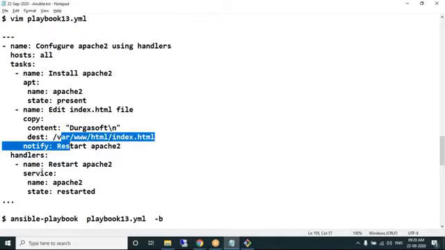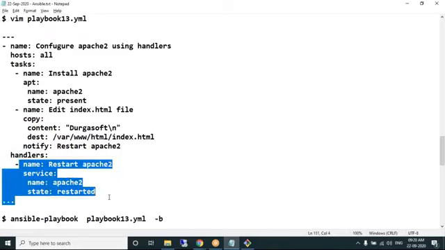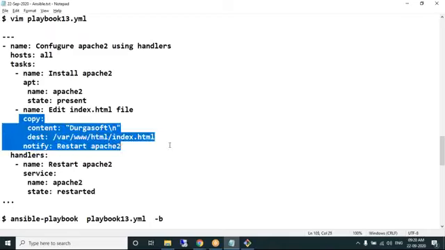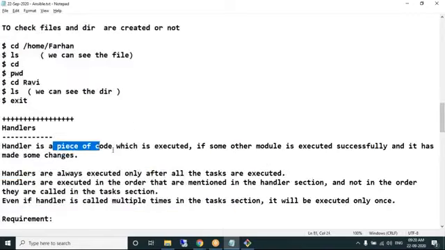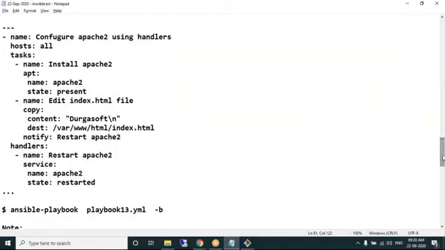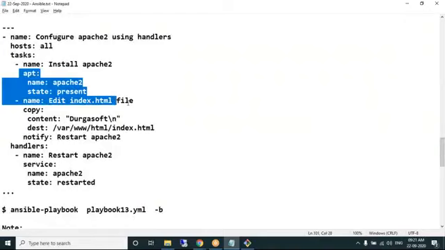Upon the copy module being successfully executed, then the service module, what I'm doing using the service module, I'm restarting the Apache2 service. So now look at the theory. A handler is a piece of code that gets executed when some other module is successfully completed and made some changes. This handler is nowhere related to the APT module.